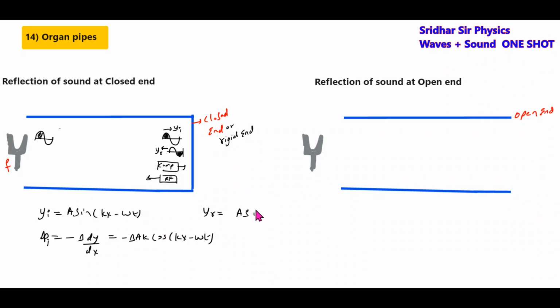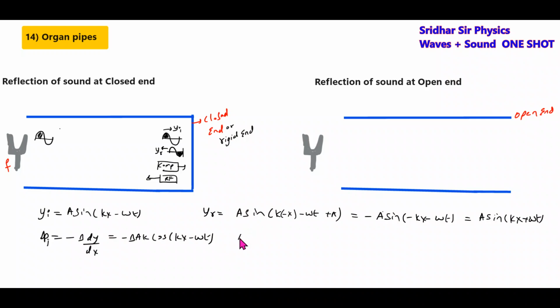Yr is equal to a sine (k minus x) minus omega t plus phi, which is minus of a sine of minus kx minus omega t. So this will become a sine kx plus omega t, the displacement wave will be inverted.